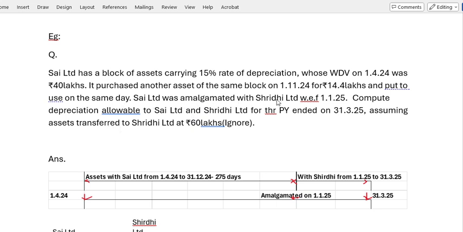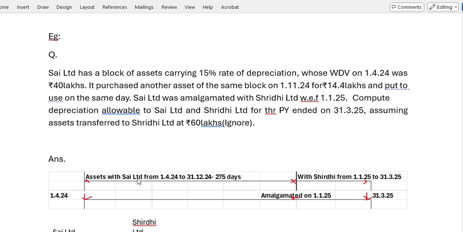Sai Limited was amalgamated with the Shruti Limited from 1/1/25. So the date of amalgamation is 1/1/25, and at the time of amalgamation there are two assets with the Sai. One asset having WDV 40 lakhs, and that asset was with the Sai from 1/4/24 to 31/12/24, because on 1/1/25 it is amalgamated. From 1/1/25 onwards it is with the amalgamated company, 1/1/25 to 31/3, that means up to 31/12/24 it was with the Sai Limited.